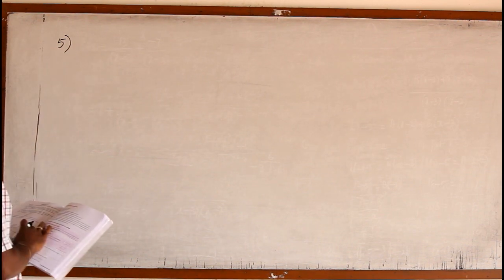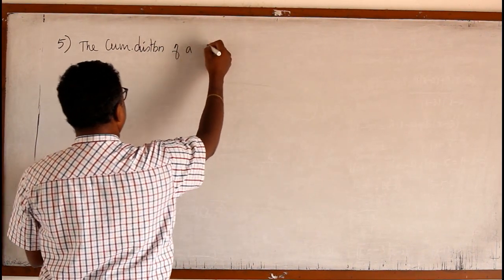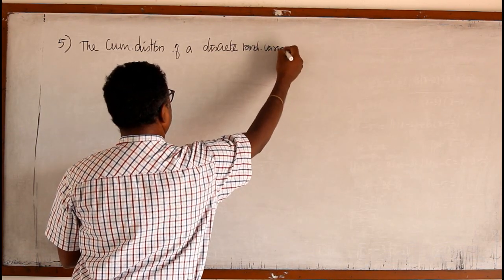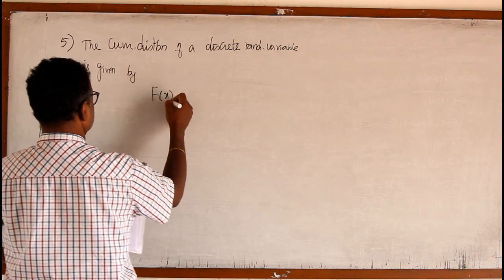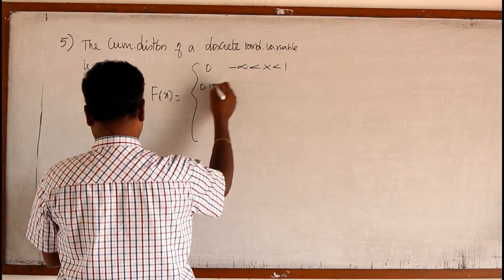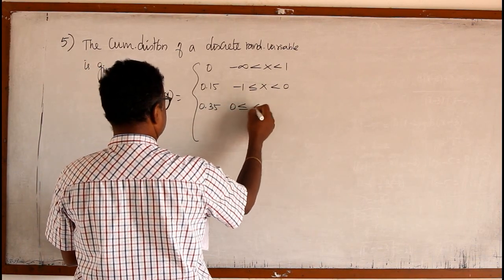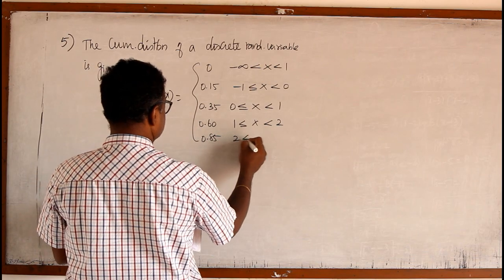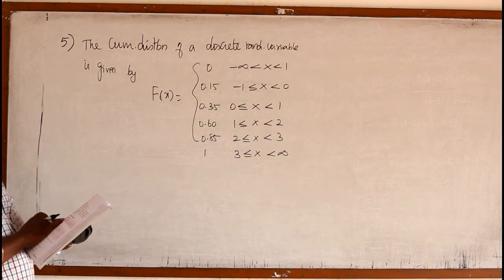Now we shall go for the fifth problem. The cumulative distribution of a discrete random variable is given by capital F of x equal to 0 for minus infinity less than x less than minus 1, 0.15 for minus 1 less than or equal to x less than 0, 0.35 for 0 less than or equal to x less than 1, 0.60 for 1 less than or equal to x less than 2, 0.85 for 2 less than or equal to x less than 3, and 1 for 3 less than or equal to x less than infinity. So they gave the cumulative distribution.